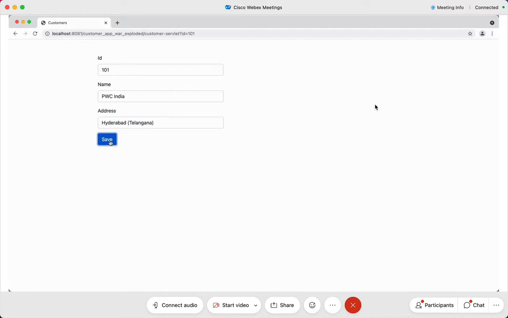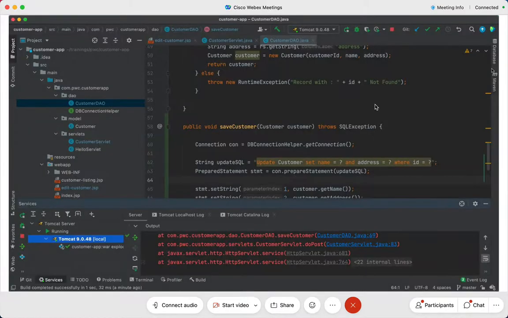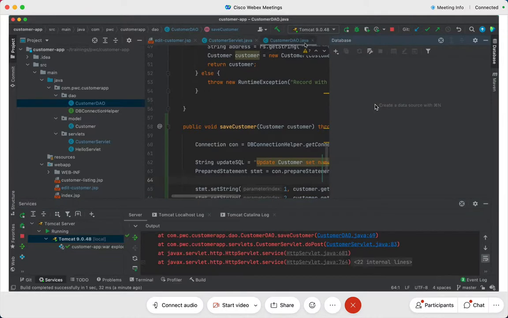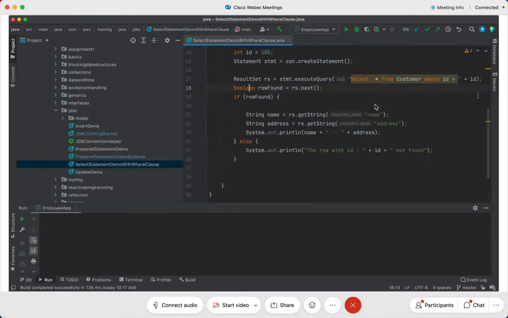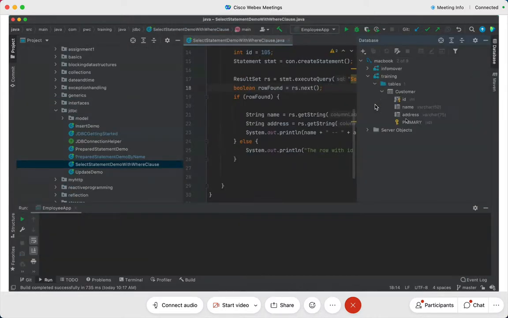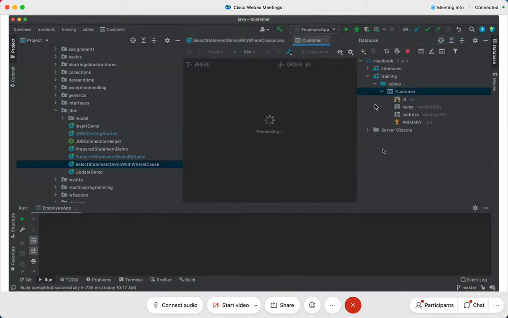Okay, and I will click on save. I clicked on save. I just did not forward to anything, so that's really fine. I'm going to come back to that later. But then I go back here and I go to my database. I have the database here in this IDE training, and I double click on customer.